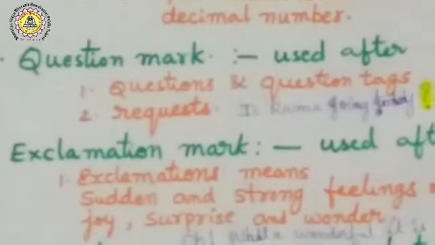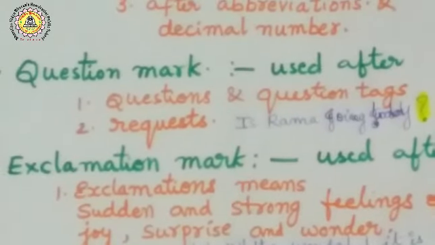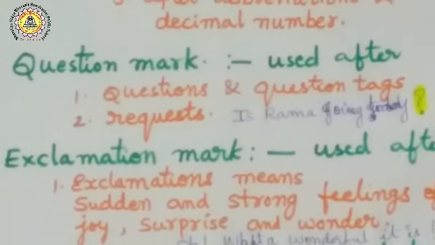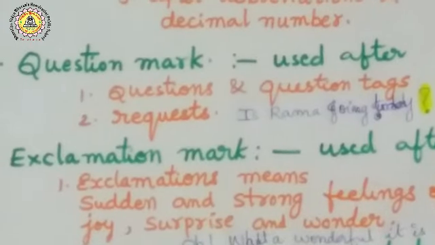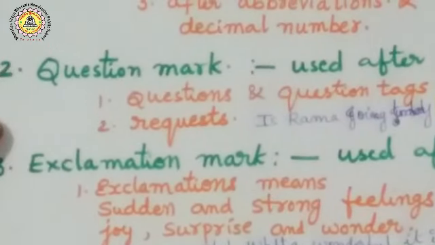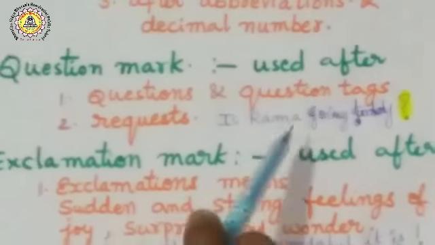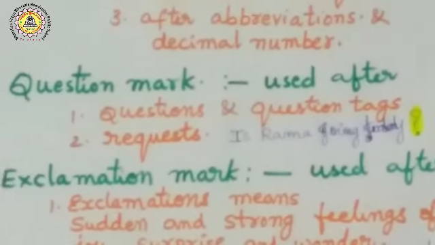Next, question marks. A question mark is used at the end of all questions, question tags, and requests also. Could you bring the book? That type of request also takes a question mark. For example, is Rama going today? That takes a question mark.